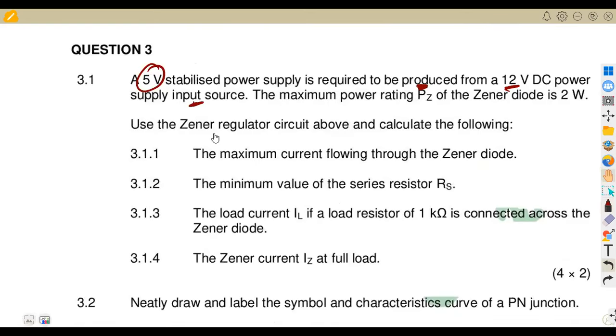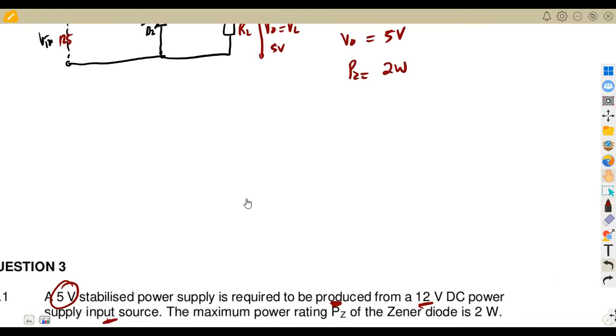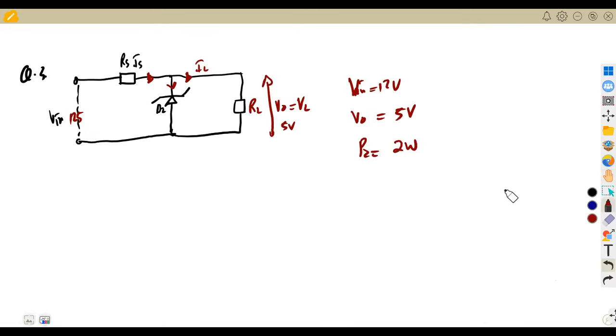According to this information, they are saying the maximum power rating PZ. All right, use the Zener regulator circuit above and calculate the following: the maximum current flowing through the Zener. So you're asked to calculate the maximum current across the Zener. In order for us to calculate that, what is it that we're going to do? It follows that the maximum current across the Zener, from the power that we are given, is going to be the power over the Zener voltage.